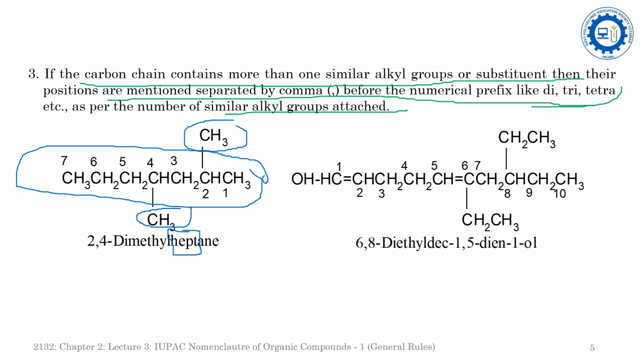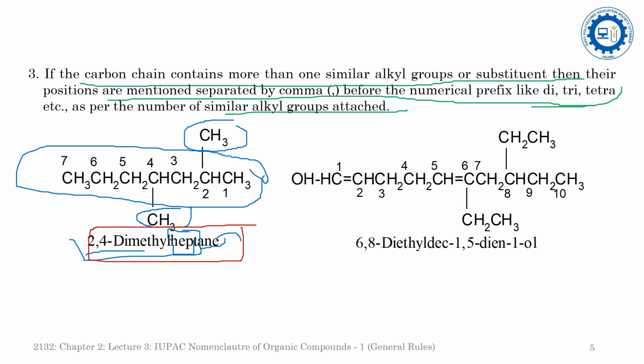It is an alkane, so ane will be the primary suffix, because the primary suffix tells whether the compound is saturated or unsaturated. In the prefix there are two methyl groups present at the second and the fourth position. So that's why this will be 2,4-dimethyl. So the name of this compound will be 2,4-dimethylheptane. Now see another example.